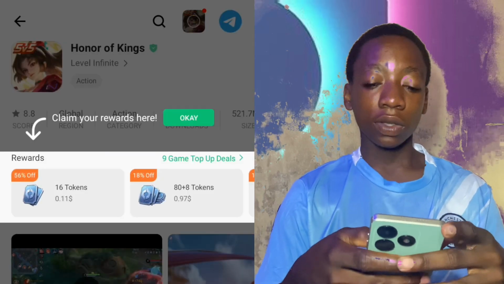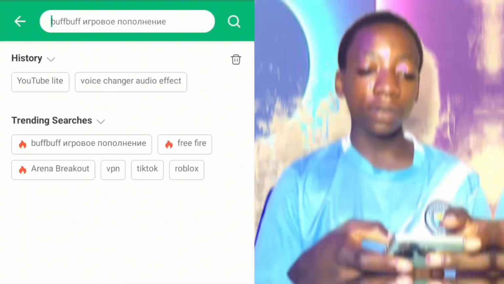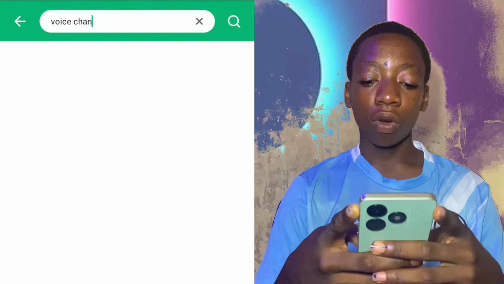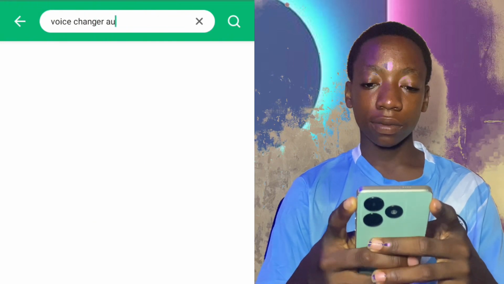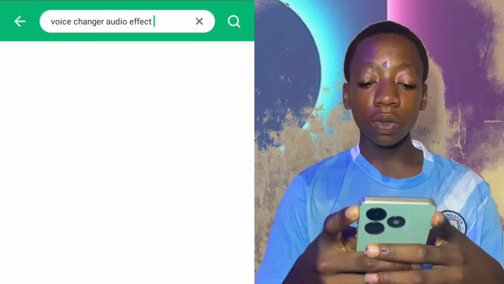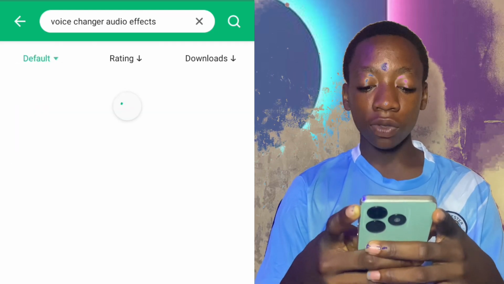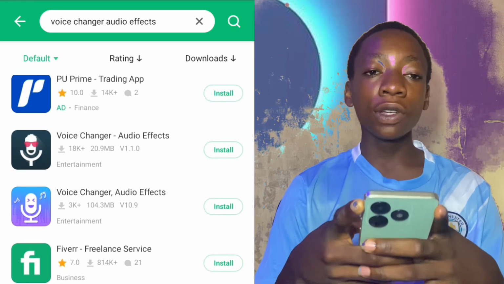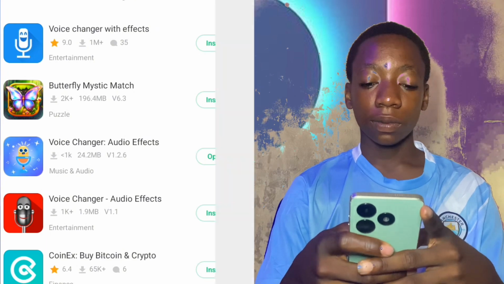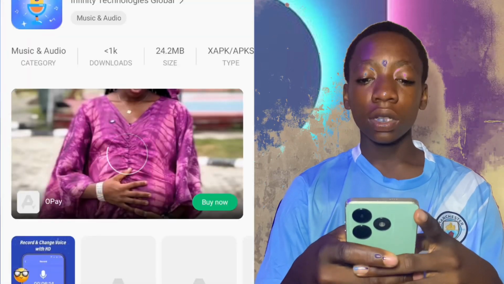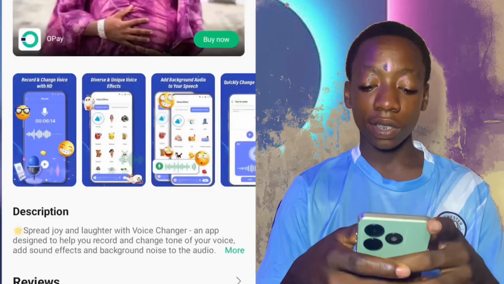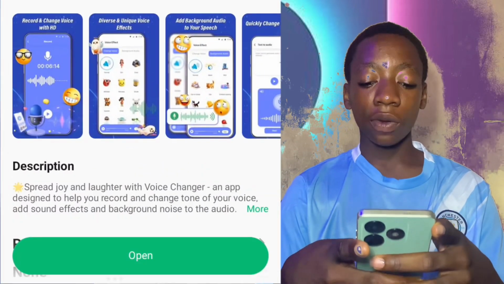Hold on. Normally it actually pops up some ads. So what we now do is head over to this place and search voice changer audio effects. Click on search. It will bring up that mini voice changer here, but because of that little 5 years old boy, we are going to use this particular one. You click on it. If you have not downloaded it already, it will show install. But I have downloaded it already, so it only shows open at this place. So I will click on open.